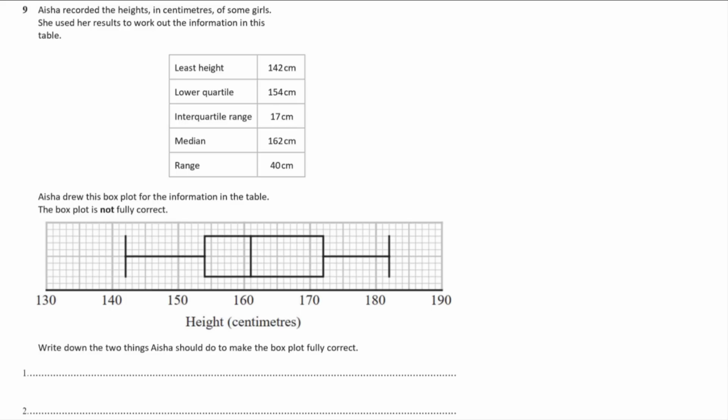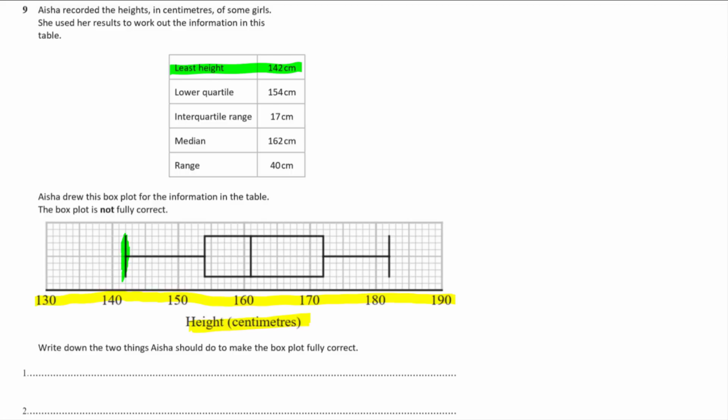Okay. Right, so let's just go through and check what she's done. Thing 1, she has drawn a scale. That's normally what you start with. Is that correct? It's going up in tens. There's no gaps. It's all looking good. She's marked the name of the scale, so that's good. That's the first thing you should do. Right, then what? She's written on the least height, which is 142. Is that correct? That does look correct. Okay, that is at 142.